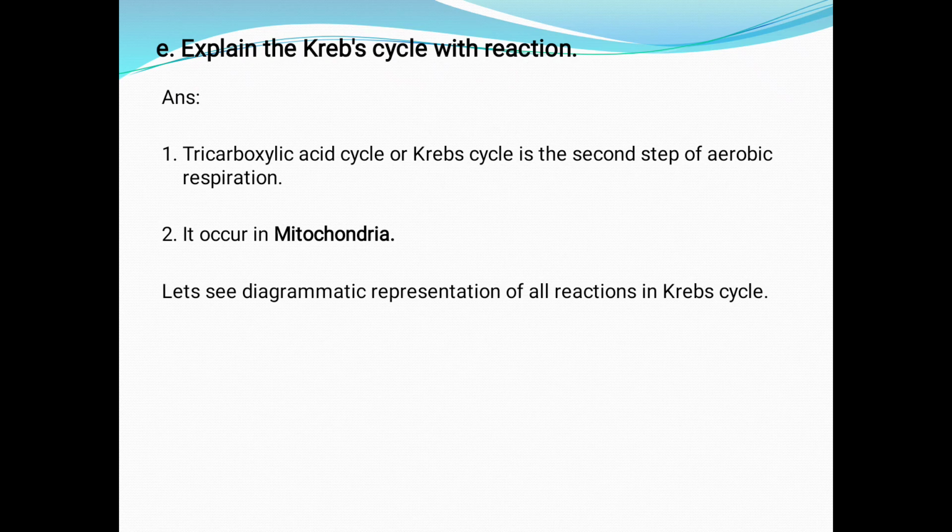Next, explain the Krebs cycle with reaction. Answer. Tricarboxylic acid cycle or Krebs cycle is the second step of aerobic respiration. We know that after glycolysis comes the Krebs cycle. It occurs in mitochondria. It is a very important point. Let's see the diagrammatic representation of all the reactions in the Krebs cycle.